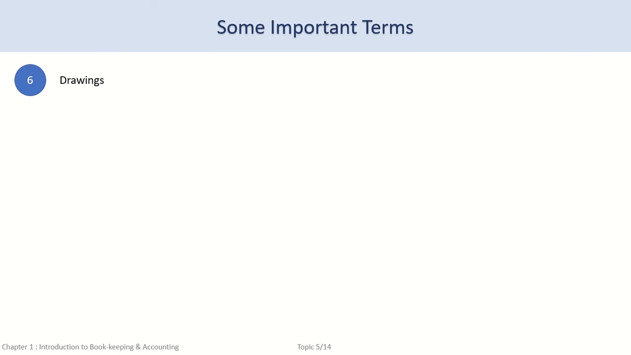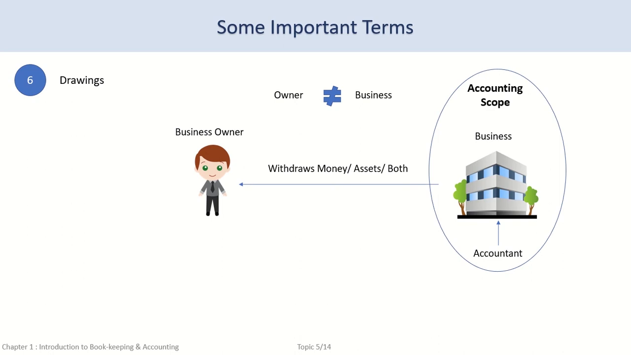Moving on to the next term, which is again related to the owner of the business, drawings. Drawing is the amount or value withdrawn by the owner from the business for his personal use. The owner may take some money or goods or any other asset for his personal use. Whenever the owner takes a business asset for his personal use, it is termed as drawings. Personal use does not mean that it is for his personal use in his office. An air conditioner in his cabin is not drawings.